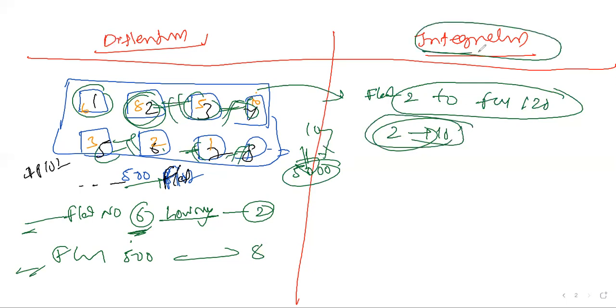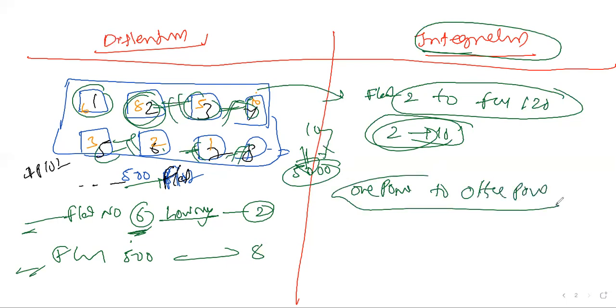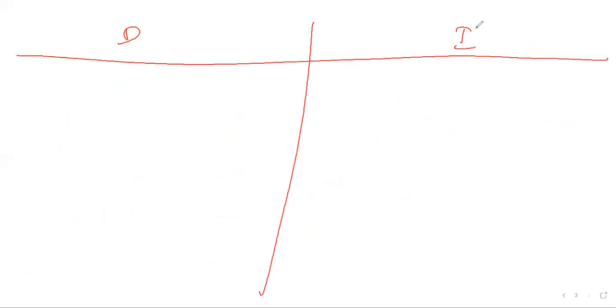Let us go for the integration concept. There we can use integration. We can do it from one point to another point. But differentiation you can do only at a single point. I'll go to the other concepts also. Here you can see differentiation, and here you can see integration. Later I'll give a different way of looking at it too. For now, the clear difference is that differentiation is at one particular point, while integration we can do from one point to another point.